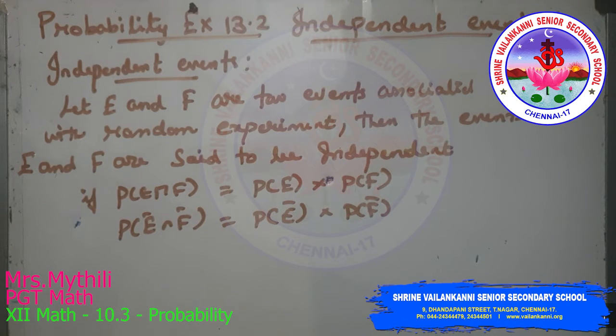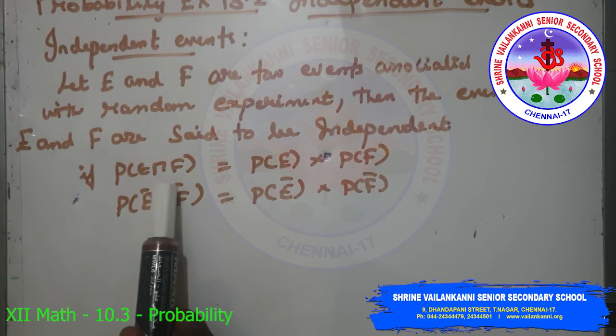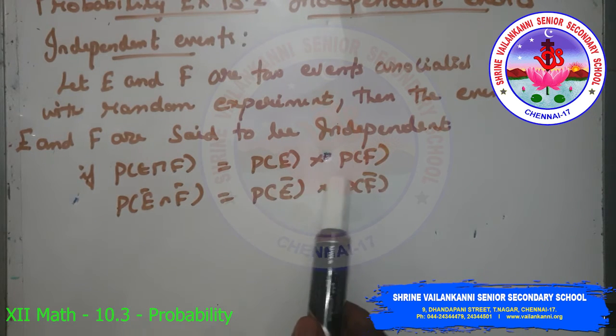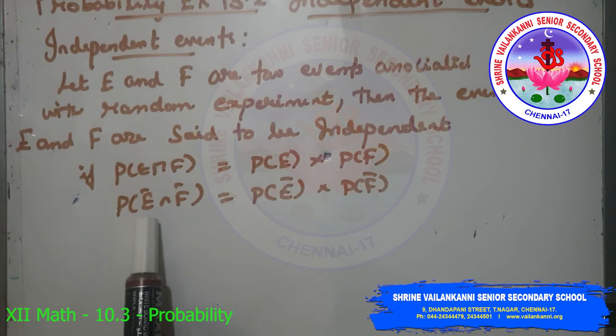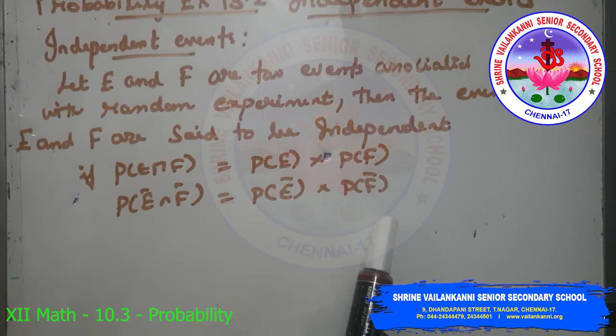Welcome children. Our next exercise on probability is independent events. Let E and F be two events associated with a random experiment. Then the events E and F are said to be independent if P of E intersection F is equal to P of E into P of F, and P of E bar intersection F bar is equal to P of E bar into P of F bar.